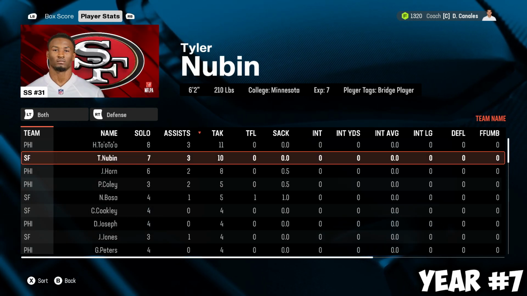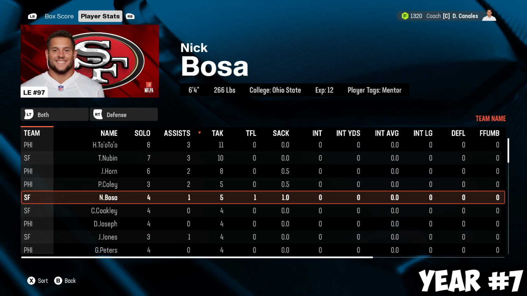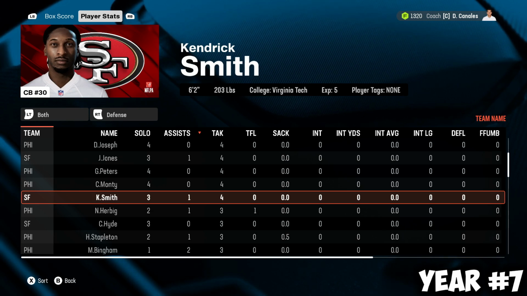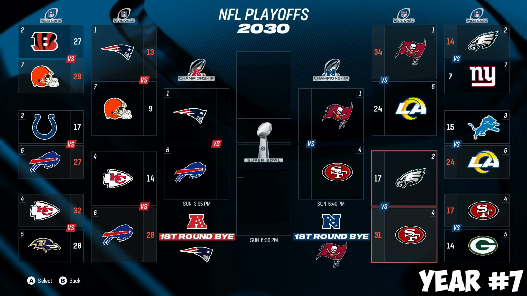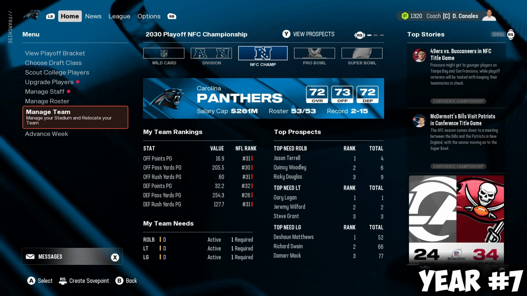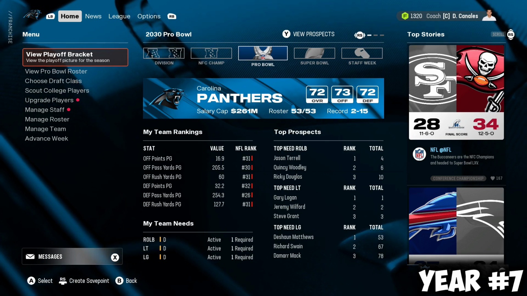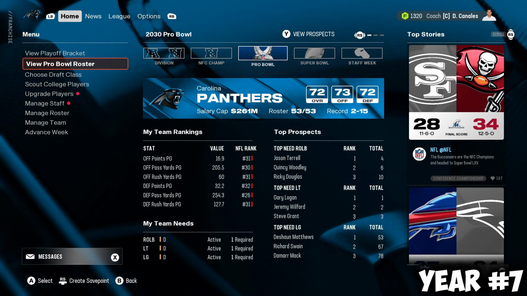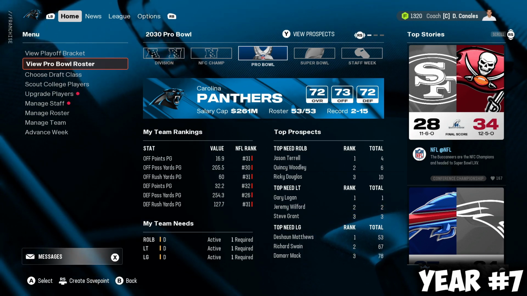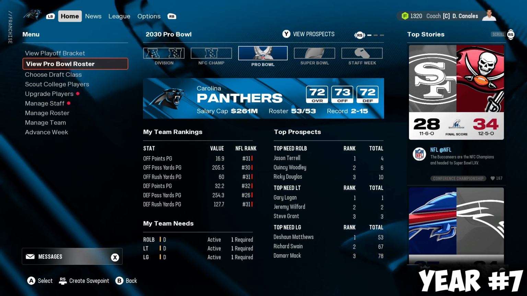Defense, Tyler Nubin, shout out him. Nick Bosa, Justin Jones, Kendrick Smith. I'm not worried about this team. Because who do we have on the Bucks? Rigoberto Fry, that's who's on the Bucks. Potential GOAT. The Niners, it's a Super Bowl appearance. So we won't make a Pro Bowl, which is good. You don't want to make a Pro Bowl whenever you're heading to the Super Bowl. That's the best time to not make a Pro Bowl.